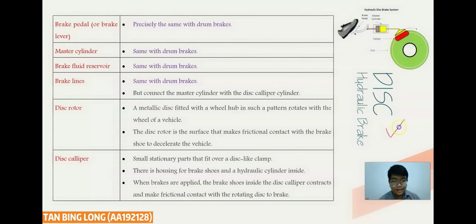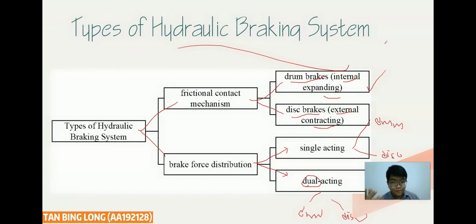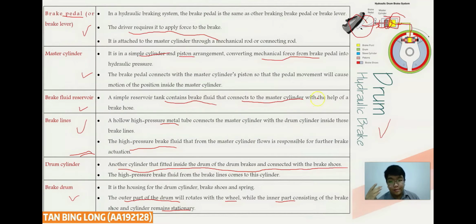So we move on to the disc hydraulic brake system, which at first is the same. But the brake line here connects the master cylinder to the disc caliper cylinder. The disc caliper is a small stationary part that fits over the disc and clamps the disc in the braking system. The disc caliper is the housing for the brake shoes and the hydraulic cylinder inside. When the brakes are applied, the brake shoes inside the disc caliper contract and make friction with the rotating disc to brake. So the process occurs outside of the system, and we call it external contracting hydraulic brakes.